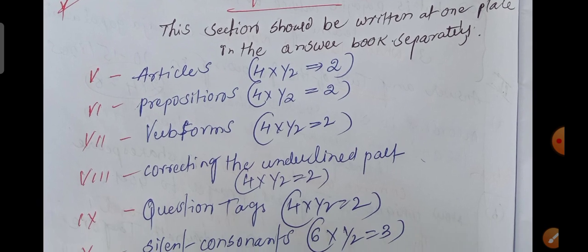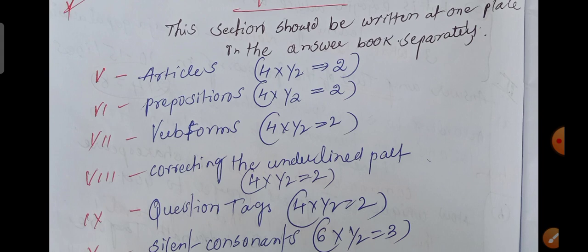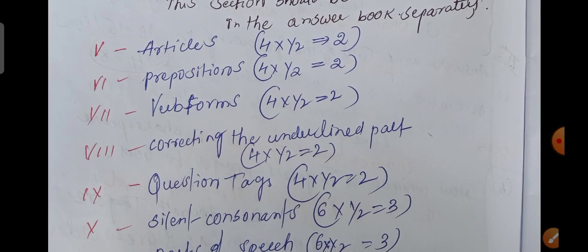Okay, 5th bit articles. Okay, each one carries half mark. So in this also you don't have any choice, but Telangana students have the choice, but Andhra Pradesh students, you don't have any choice in grammar part. Also articles they will give 4, each one carries half mark. You have to write 2 marks. Prepositions also 4 questions, each one half, so total 2.